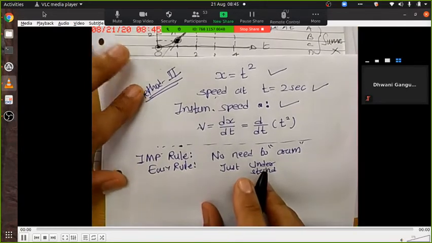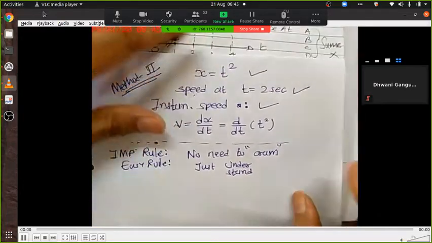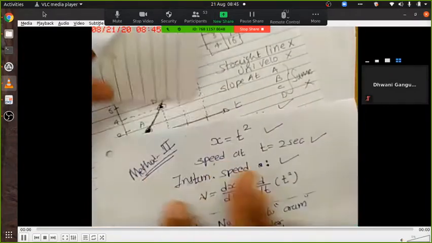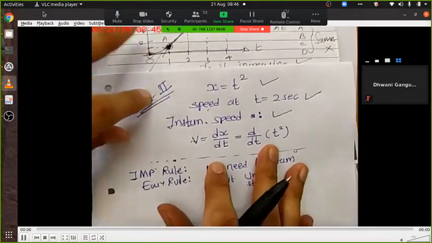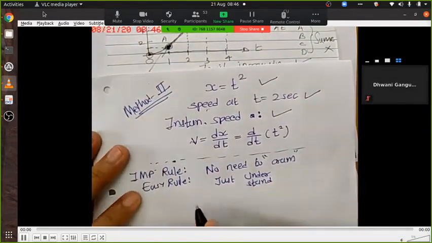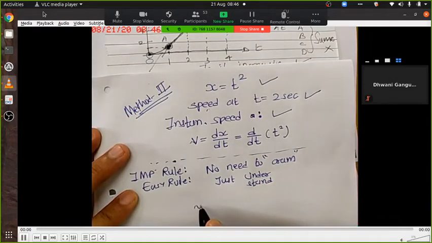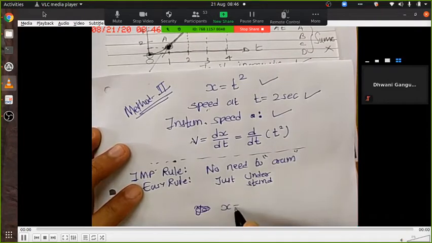Okay, what is that rule? I'll be going slow. Rule is, if you have got y equal to, let's say x equal to t raised to n,